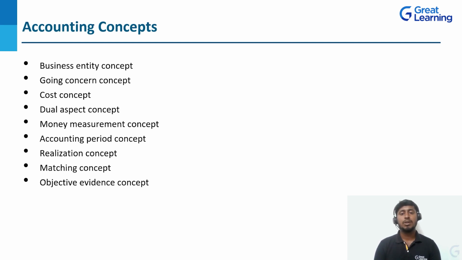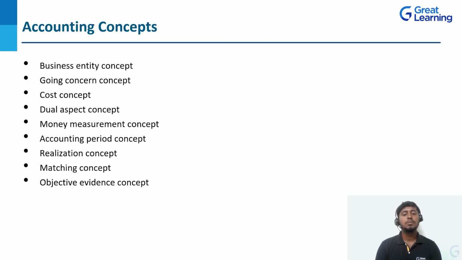Accounting period concept. Accounting period concept is nothing but all books of accounts and all companies need to maintain in a systematic manner for 12 months. It starts from the 1st April of this year and ends on the 31st March of the next year. All companies need to follow this accounting period concept.